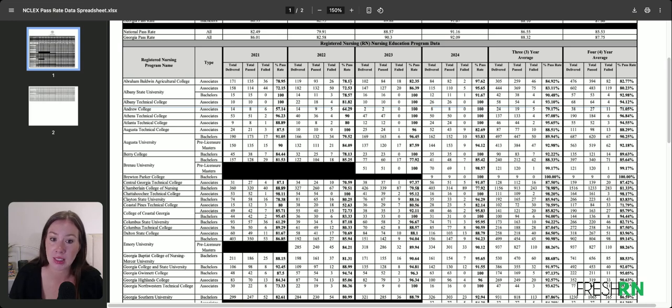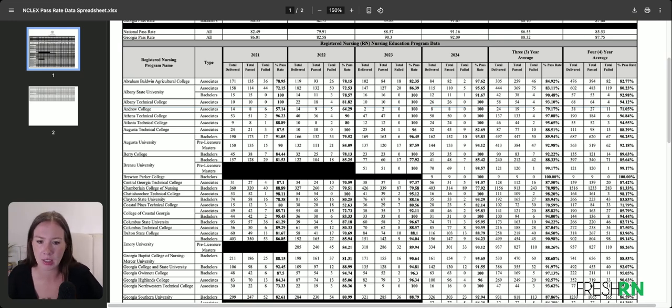And they were at 78% before, the year before in 2021, 78. So they did something between 2023 and 2024. So if I'm considering going to that school, in my interview or when I'm asking them about the school, I want to know, what did you guys do differently between 2023 and 2024 that really increased your pass rate? That's a smart question and something that's very helpful to know. Then you can also see the 3-year average, 4-year average. These are all very important data points.